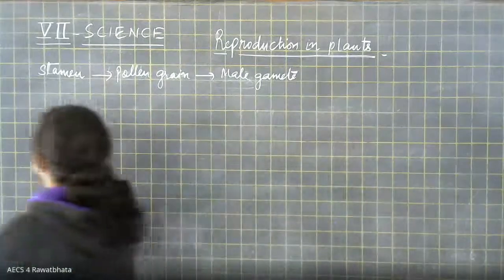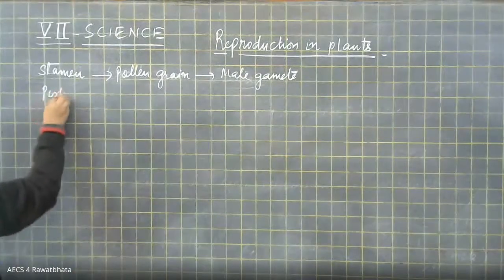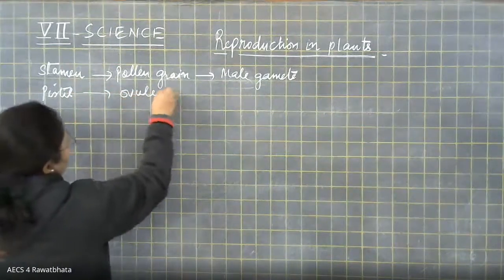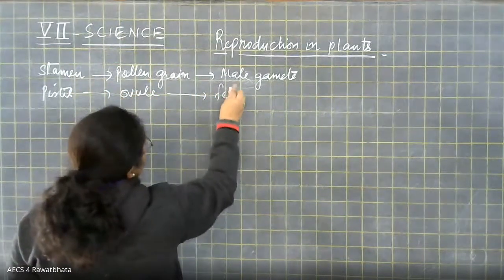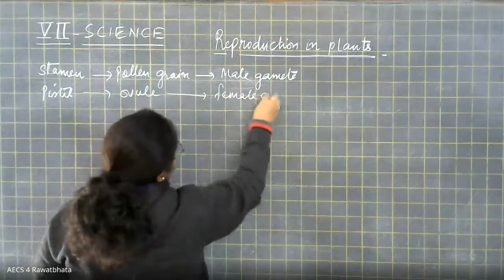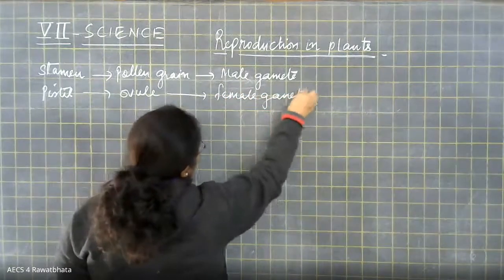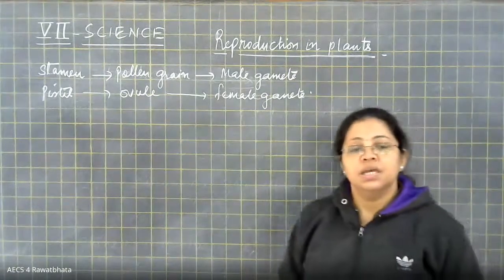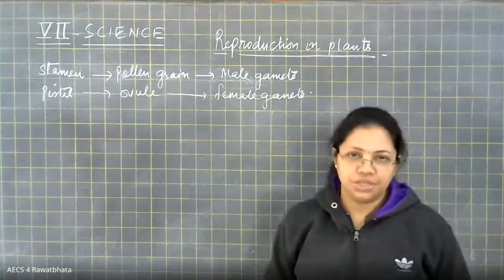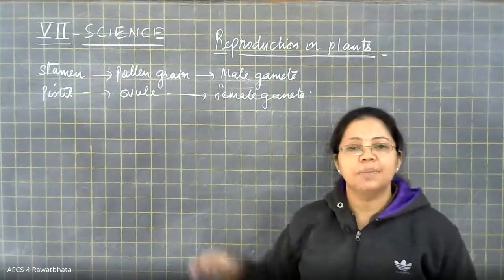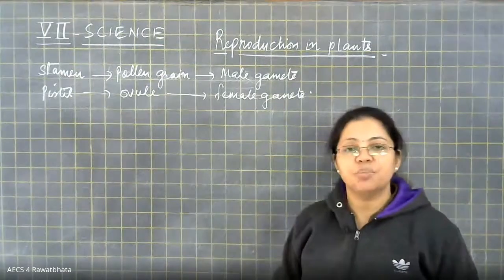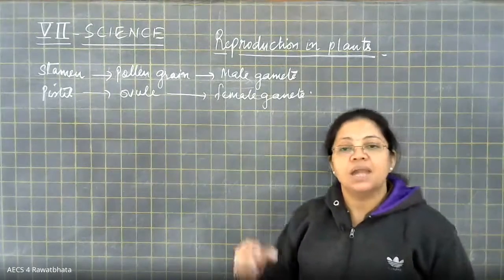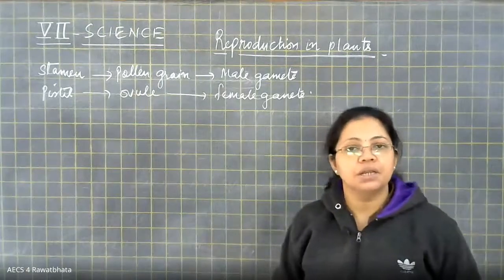Similarly, pistil contains ovule, and ovule contains the female gamete. Okay. Now, in sexual reproduction, as I told you, gametes are the special cells which are produced in the body of male and female parts, and they only can take part in reproduction.